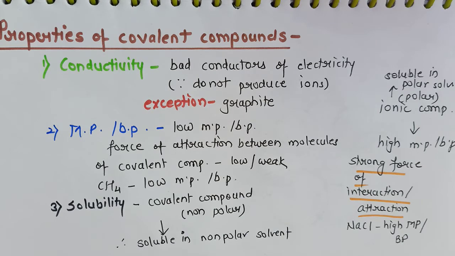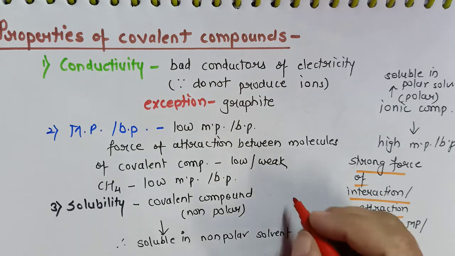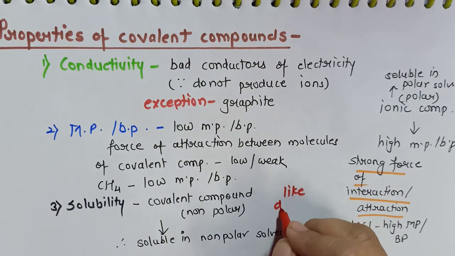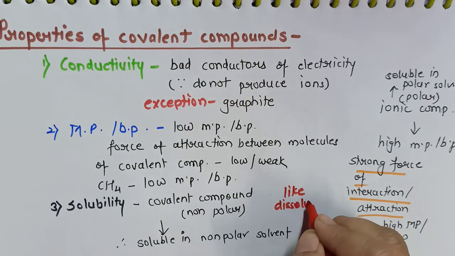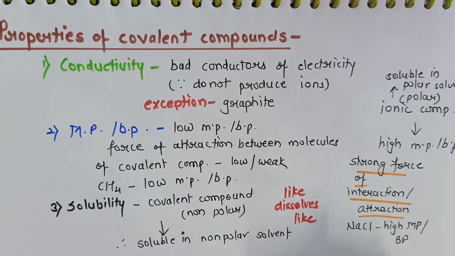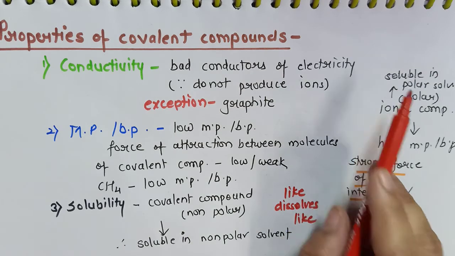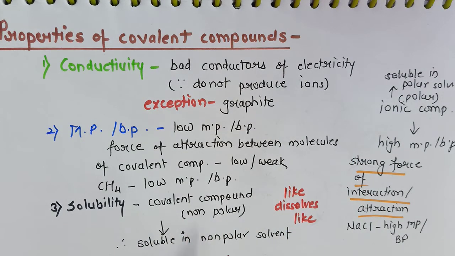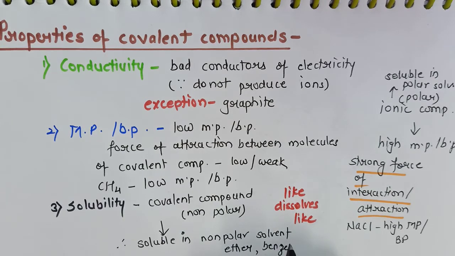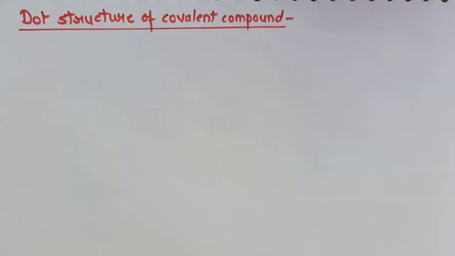This is the phenomenon which we have studied in our last videos also. I have told you that it is the phenomenon of like dissolves like. If there is a polar solute, it will dissolve in the polar solvent, and if it is a non-polar solute, it will dissolve in non-polar solvent. The non-polar solvents are like ether, benzene, etc. So these are the properties of covalent compounds.